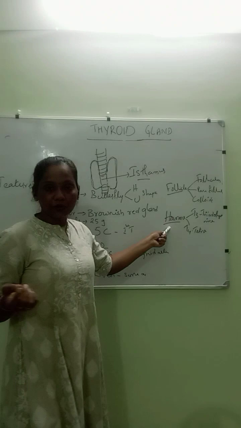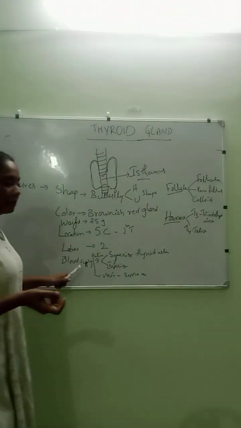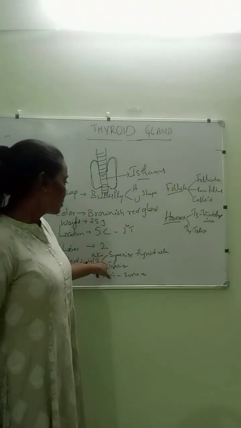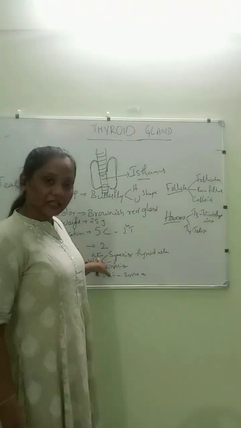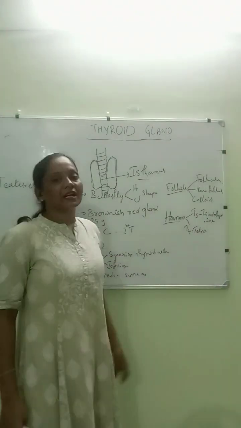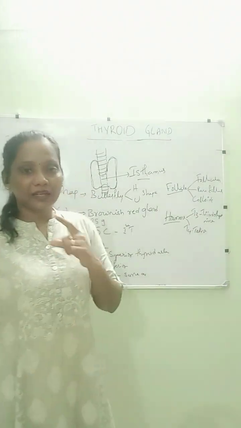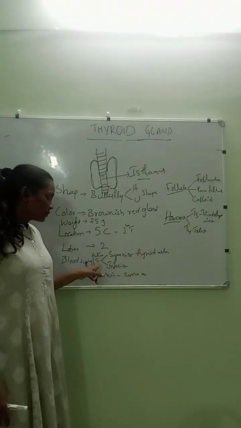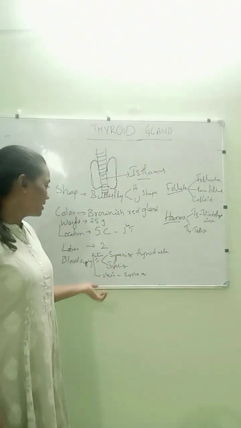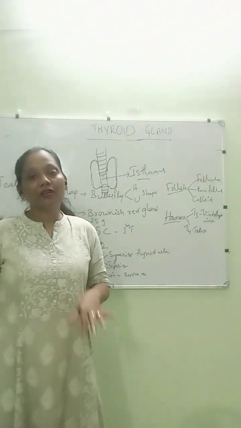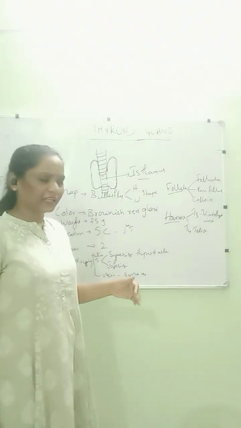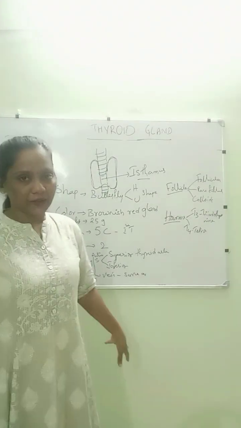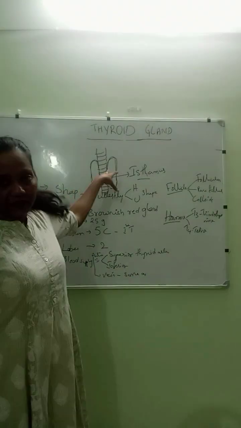So this is what we have to see. When it comes to the blood supply, we have to speak about the arterial blood supply, which is the superior and inferior arteries. When it comes to the veins, it is the superior and inferior thyroid veins. So this is about the blood supply of the thyroid gland.